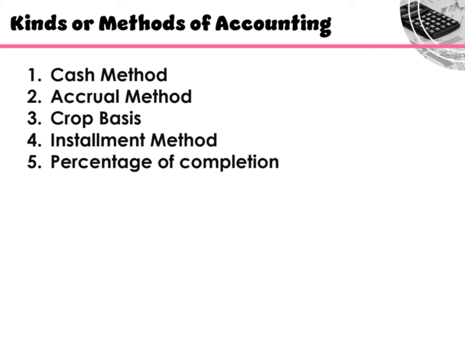Let us now talk about the kinds or methods of accounting. First is the cash method. Second is the accrual method. Third is the crop basis. Fourth is the installment method. And the last one is percentage of completion. So there are only three methods or kinds of accounting that were discussed in our book.